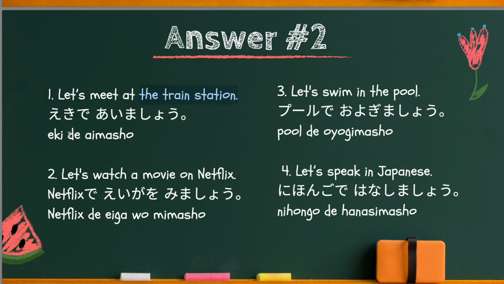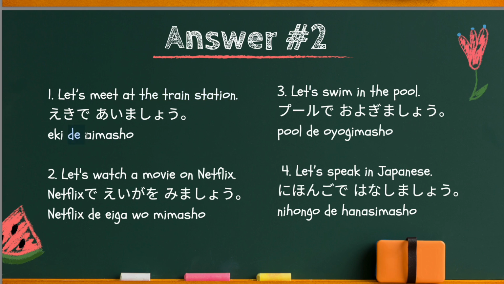Therefore, it should be the de particle. As you have learned before, the de particle indicates the place of action, in this case, the action of meeting. If the sentence was, let's go to the train station, then you can use the ni particle, because in that sentence, the train station indicates your direction. But this time, it's where the action of meeting takes place.